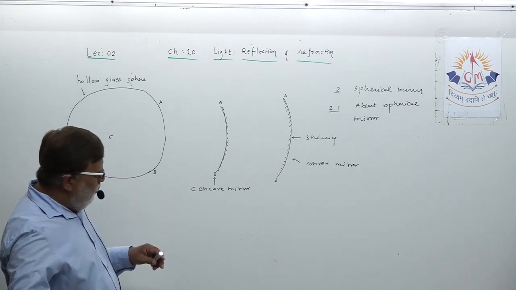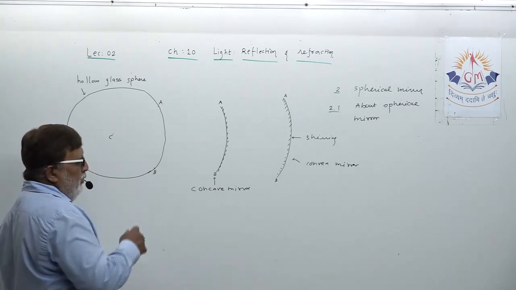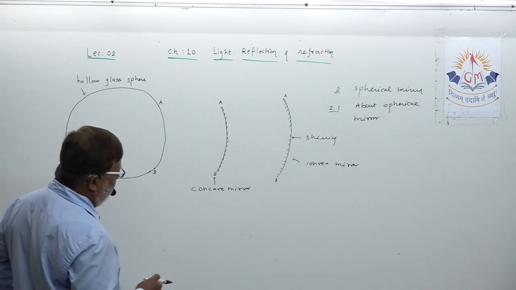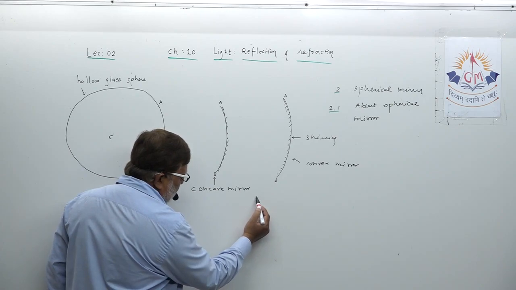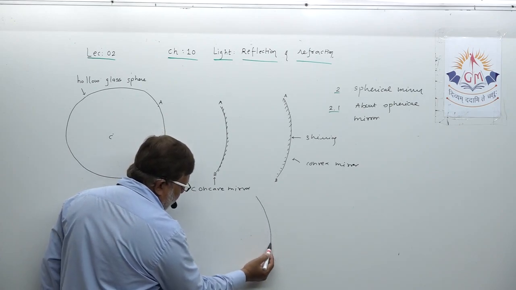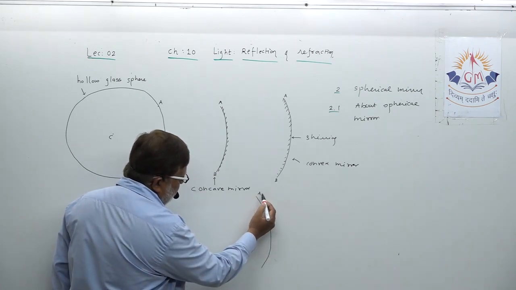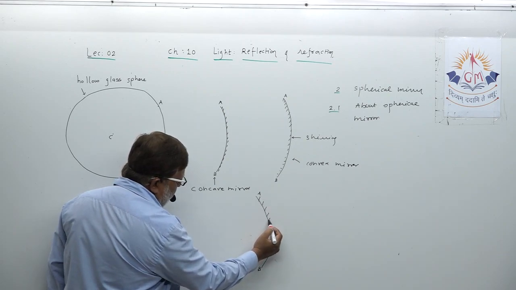So I just wanted to explain what is concave mirror and convex mirror, but to understand the definition I am drawing another diagram of concave mirror. See, this is a concave mirror, okay, AB, painted outside concave mirror.